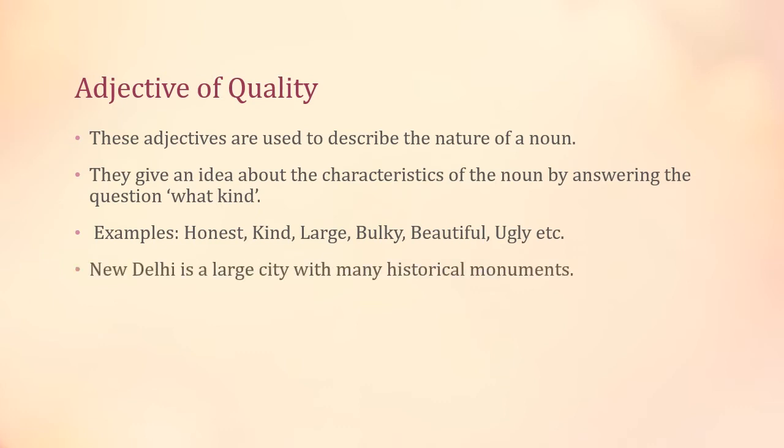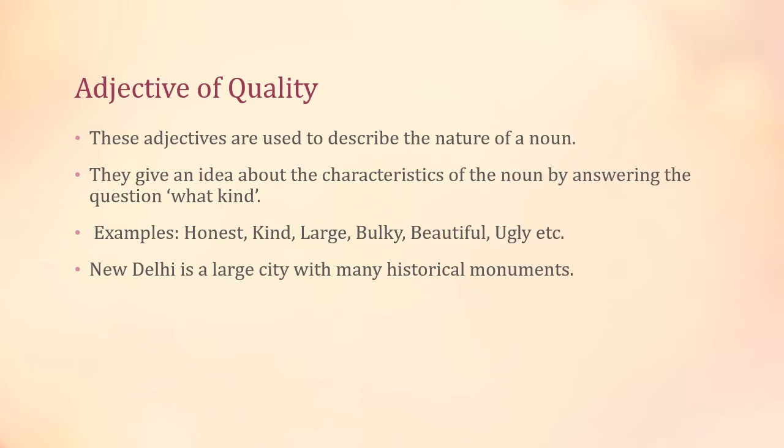For example: New Delhi is a large city with many historical monuments. Here, New Delhi is a subject and a proper noun as well, and historical monuments is basically an object here.